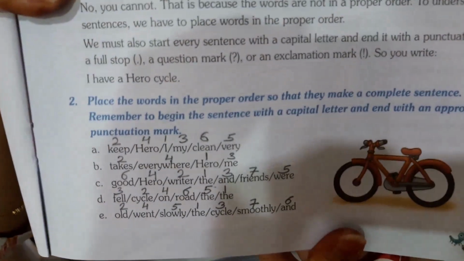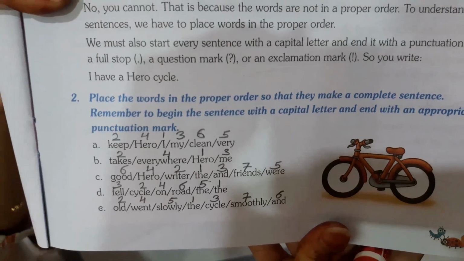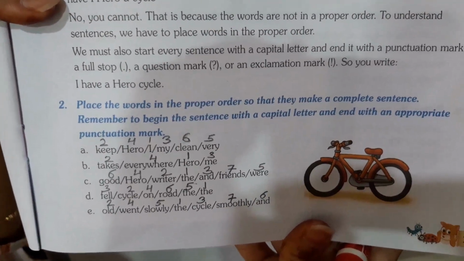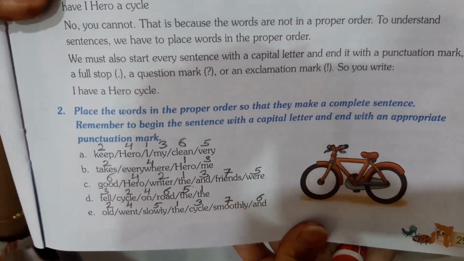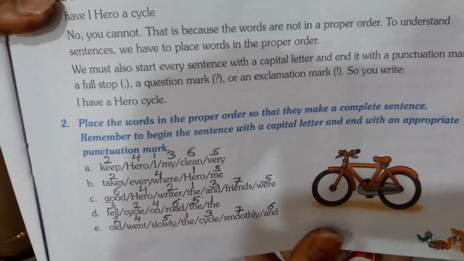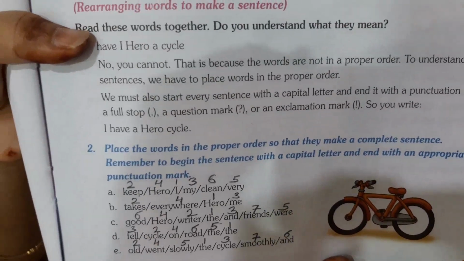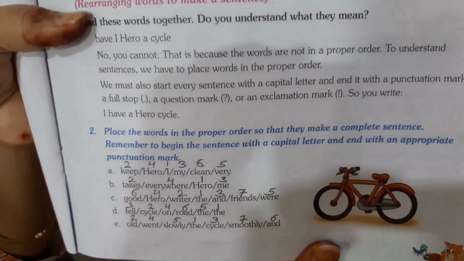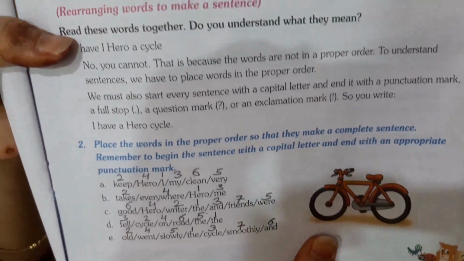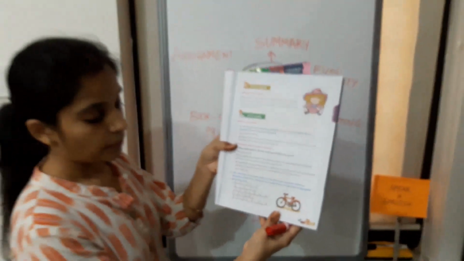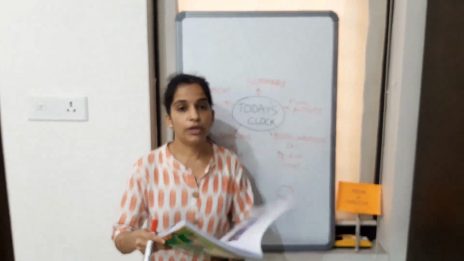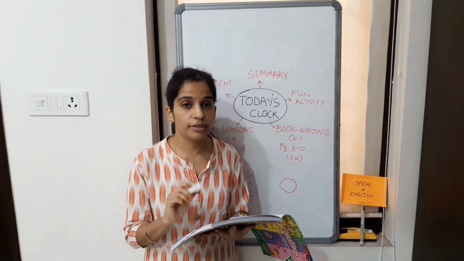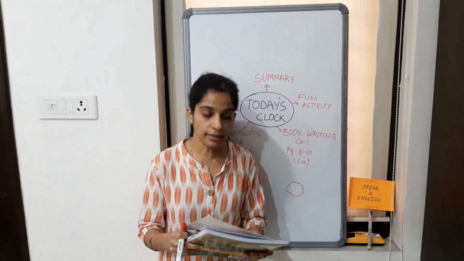Write, see very nicely, pause the video. I hope this is clear to you. In this way you are going to do it in your book only. No need to write these sentences again. But always remember, whatever word I choose first, the first letter of that word will be capital, and whatever is the last word, after that there will be a full stop. Just remember this. In this way, we are going to make a proper sentence. Placing the words in the proper order is very important. Here we end our today's class.